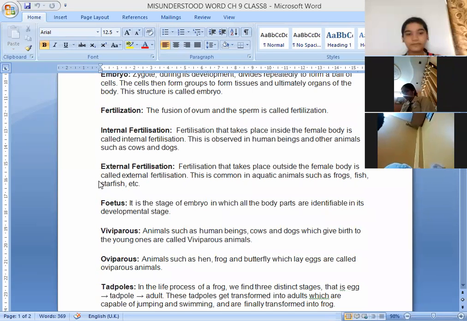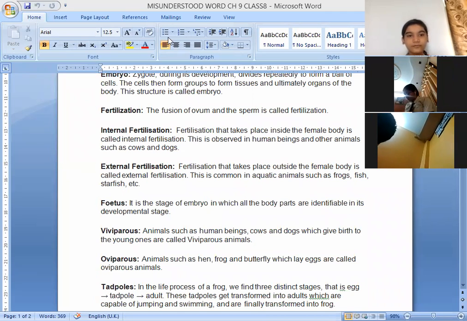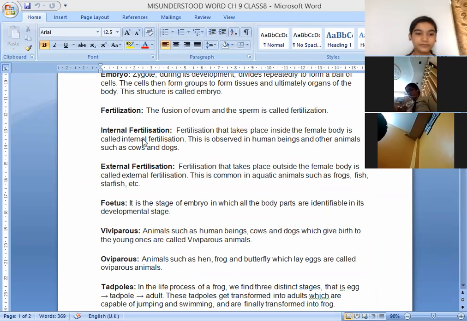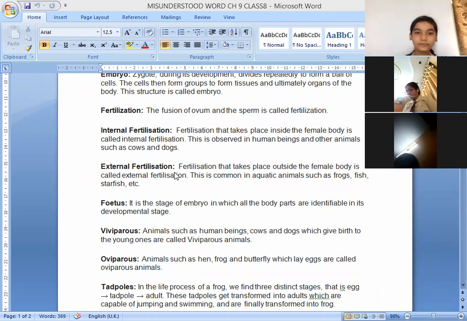Next is Anshika Agarwal. Yes, ma'am. Akshita, kindly tell the next word. Internal fertilization. Fertilization which takes place inside the body of the female is called internal fertilization. Okay, so as the name shows, internal fertilization. So children, you can write down this question in the difference form: internal fertilization and external fertilization, with the help of examples.